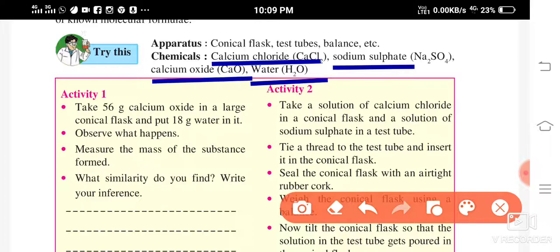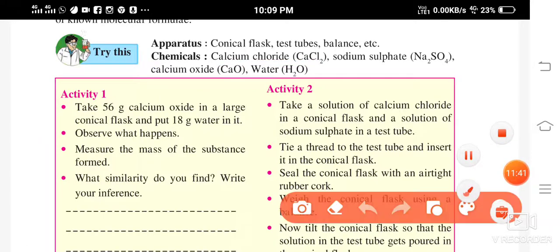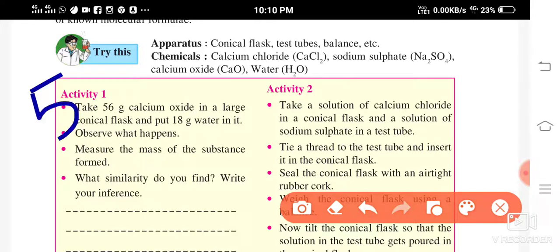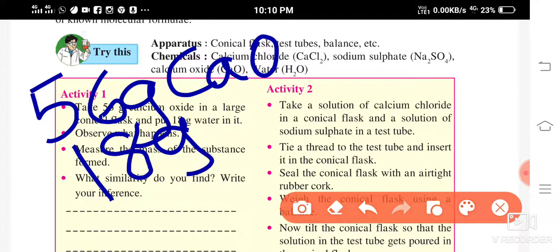Now see, activity: take 56 grams of calcium oxide in a large conical flask, and put 18 grams of water in it.